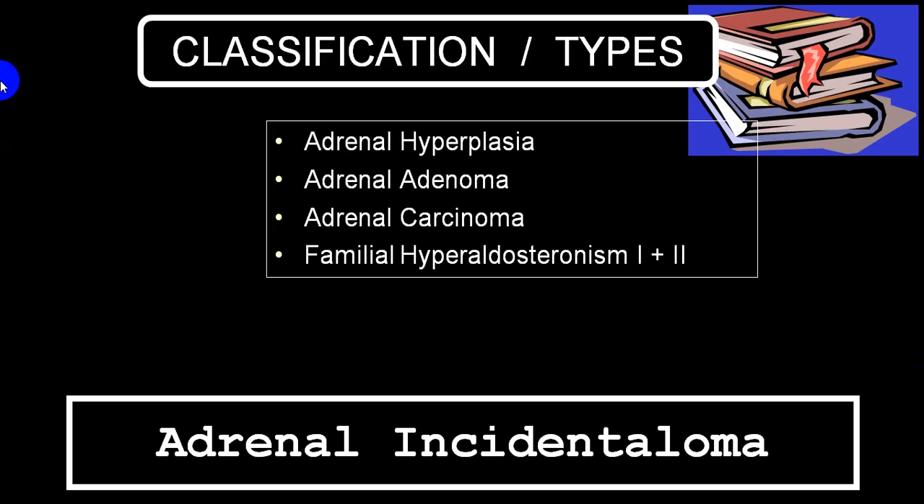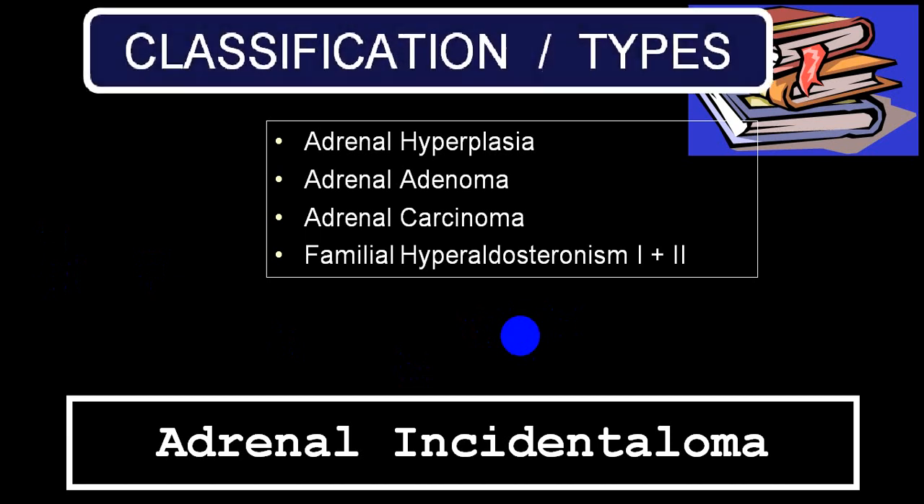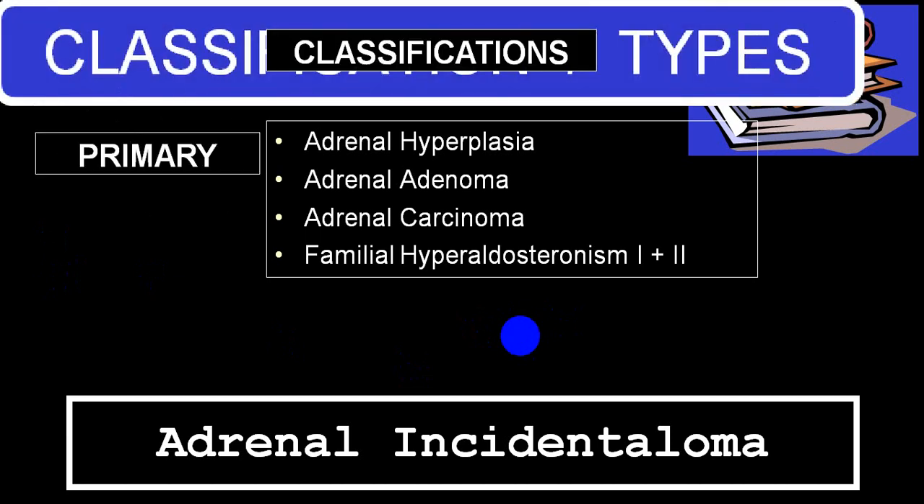So primary, you can call them adrenal hyperplasia, adrenal adenoma, adrenal carcinoma, or maybe familial hyperaldosteronism type 1, type 2. And a good number of times you do not detect them on a clinical ground. Accidentally they are detected while doing some procedures or on a post-mortem, then it is called an adrenal incidentaloma. So these are all the etiology of primary.